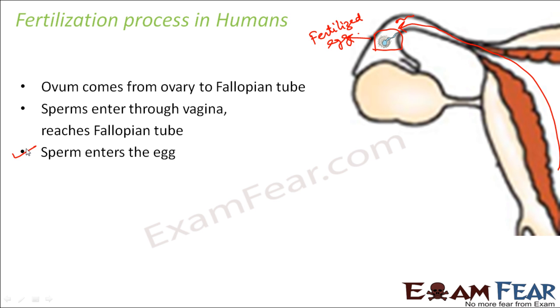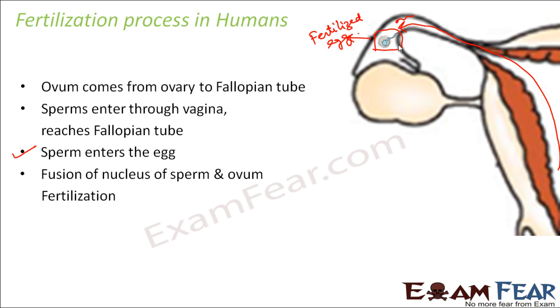So the fertilization, or the fusion of egg and sperm, is a matter of chance. You never know when exactly the fusion will happen or when it will not happen. If situations are good, if luck favors, then this fusion happens between the sperm and the ovum, and we say that fertilization has taken place. So this is how internal fertilization takes place in humans.